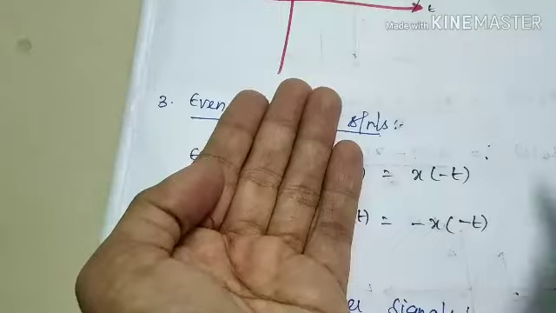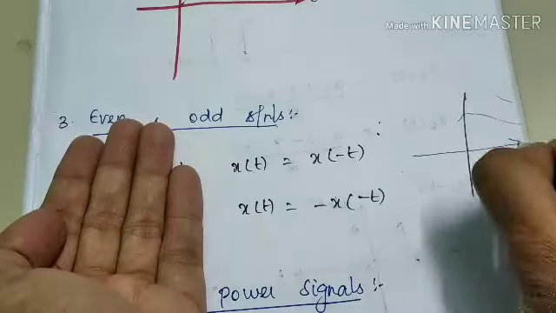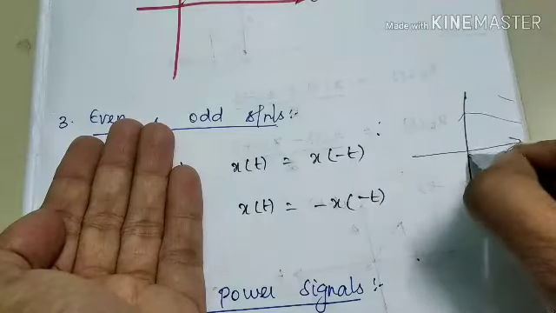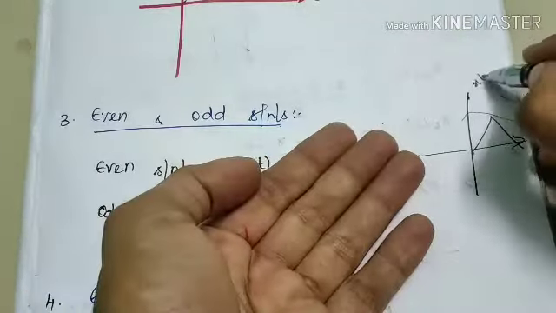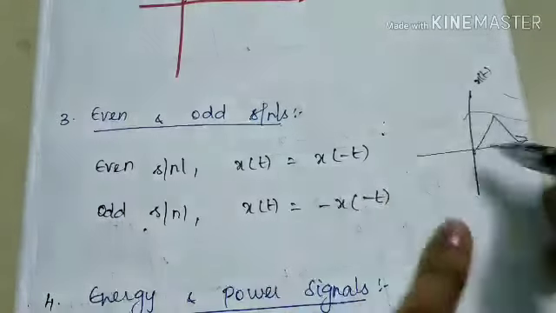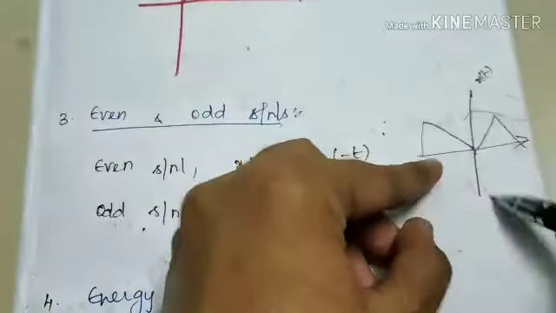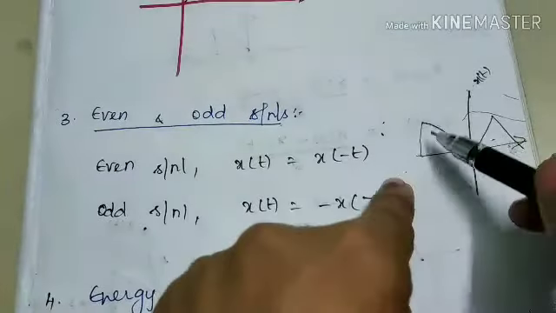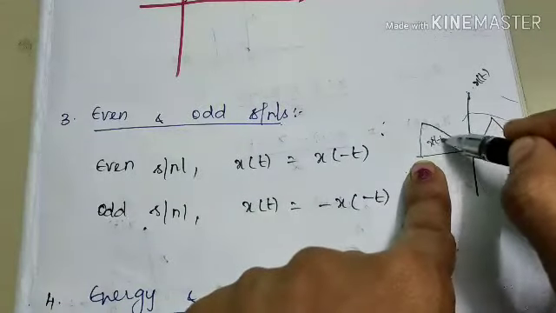See, let us assume one signal over here. I am assuming one triangular signal. This is x of t. Its x of minus t will be in this direction, that is, a reflection over the y axis. This is our y axis, and this signal gets reflected over to this side. So this is x of minus t.